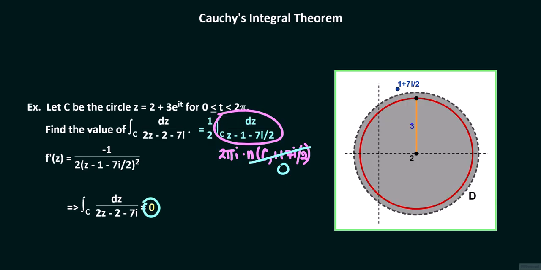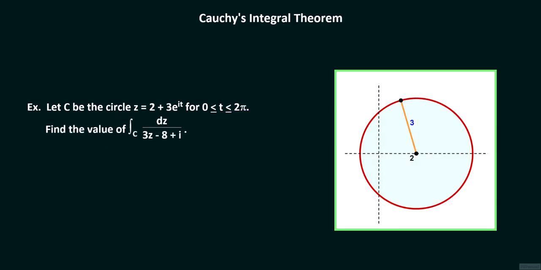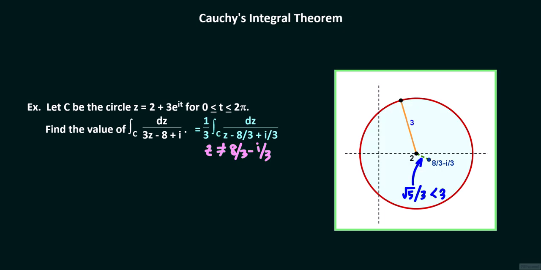For the second example this time, we find the contour integral of dz over 3z minus 8 plus i, or the value of this integral, so that the integrand is discontinuous at 8/3 minus i over 3. The viewer can check that the distance between 2 and 8/3 minus i over 3 equals the square root of 5 over 3, which is less than 3, so that the singularity 8/3 minus i over 3 is inside C. And so we cannot apply Cauchy's integral theorem in this exercise.